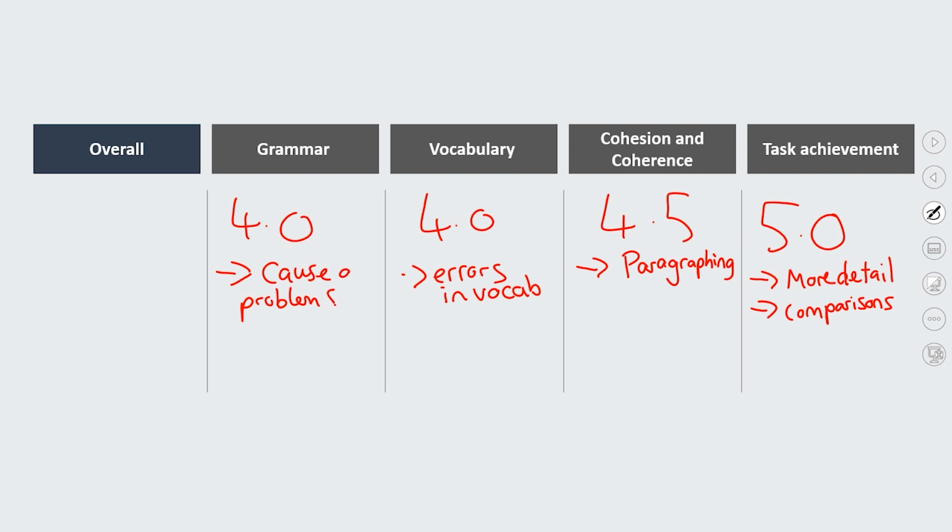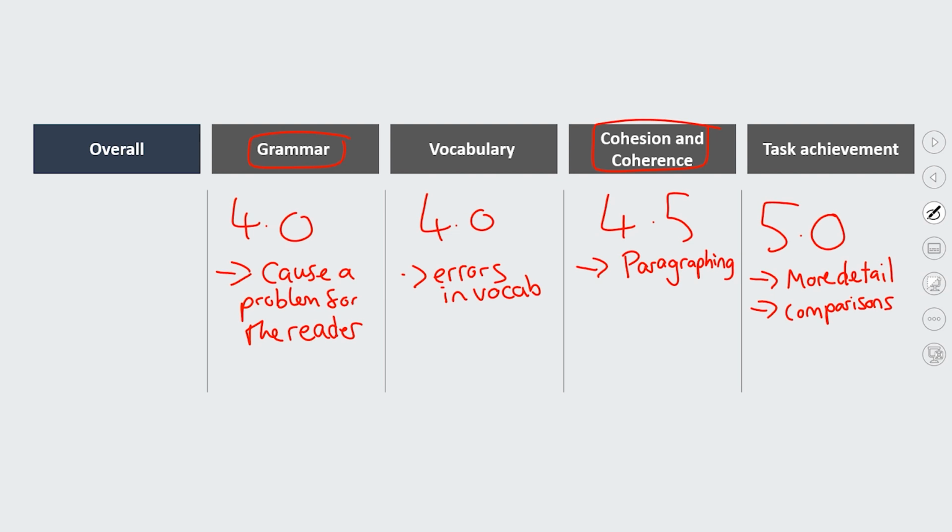Okay? If you cause a problem for the reader, that really means it's going to be difficult for you to get a band 5. So I would really encourage this candidate first to focus on their grammar, and also think more about their cohesion. Okay? So if they could structure better paragraphing, create better, more detailed comparisons, that would really help their score.